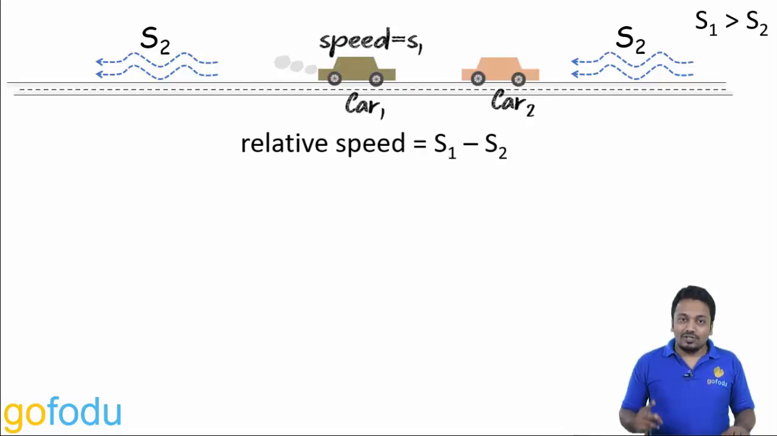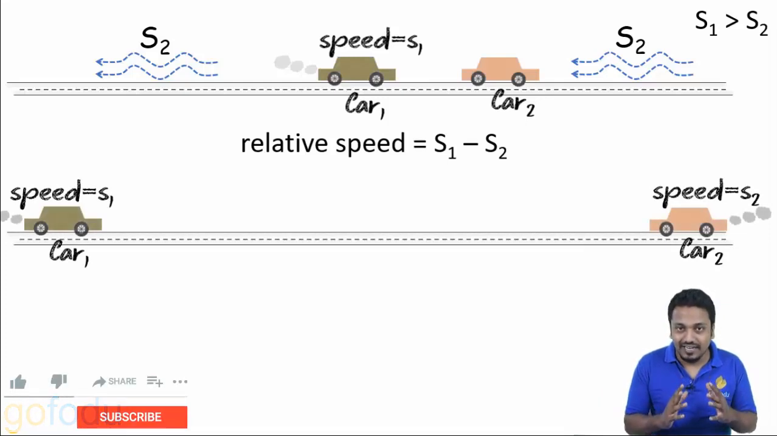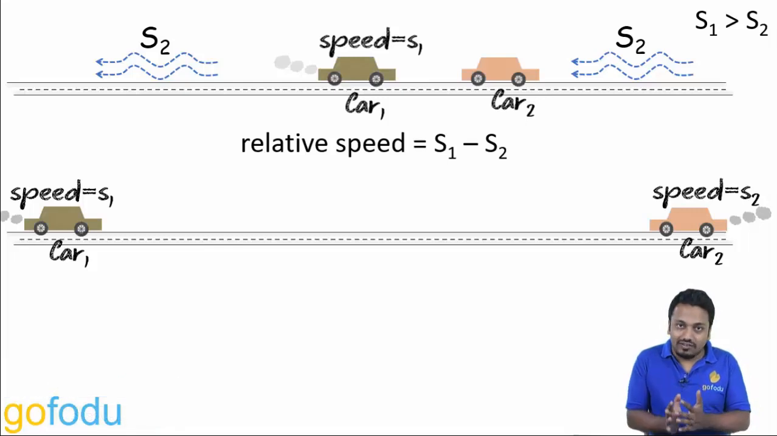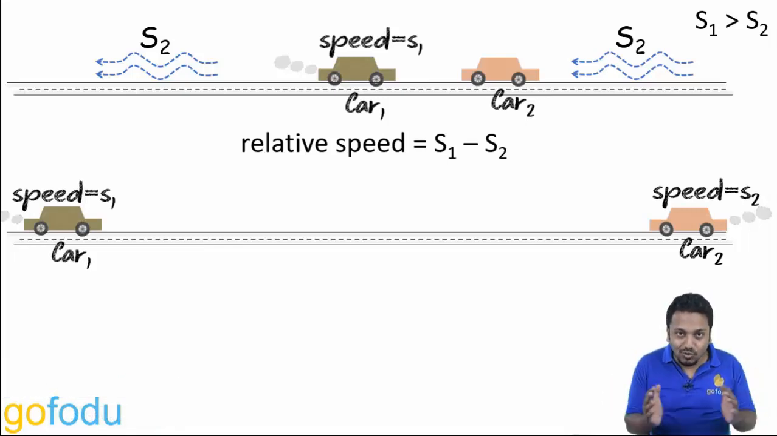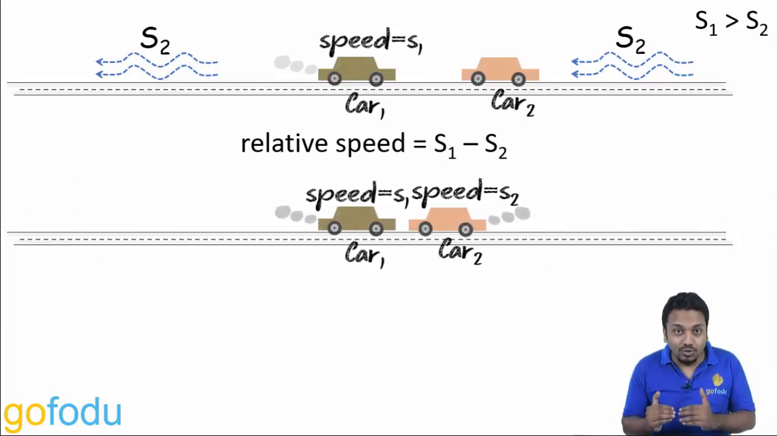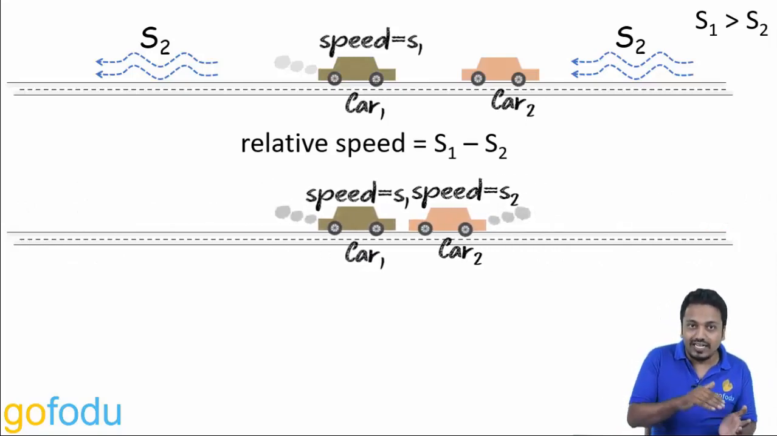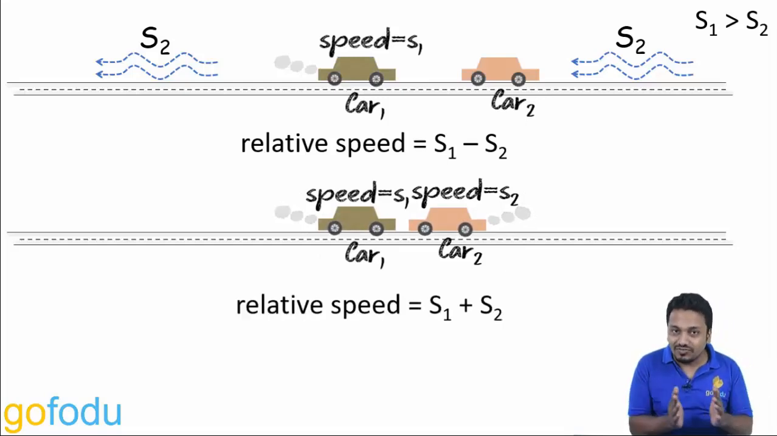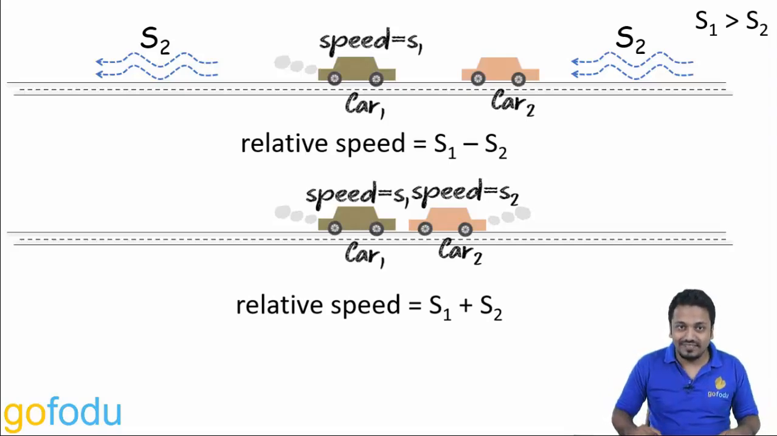Now the second case is the one in which cars are moving towards each other and you are sitting in car 1, that means the frame of reference is car 1. So the speed you will observe sitting in car 1 will be relative to car 1. Car 2 will appear to be coming at a much higher speed towards you, as you yourself will be moving towards car 2 at S1 speed. So basically you will observe a speed of S1 plus S2. That's the relative speed of car 2 with respect to car 1.